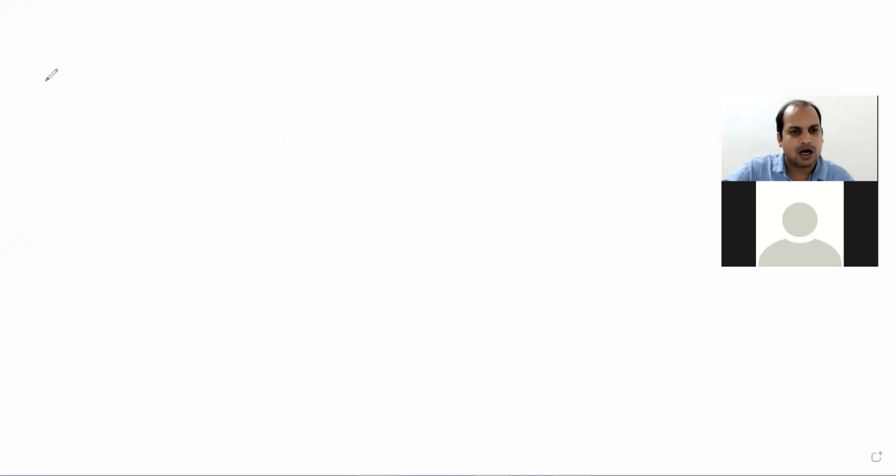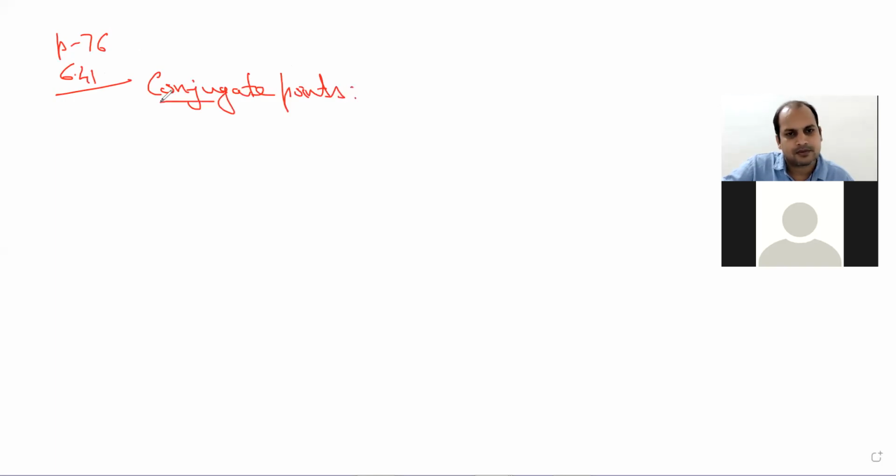Okay. So as per your teaching plan, article 6.41 on page number 76. Definition of conjugate points. Here it is written that we shall show that if the polar of P passes through Q, then the polar of Q will pass through P. So two points are said to be conjugate. We can say that two points